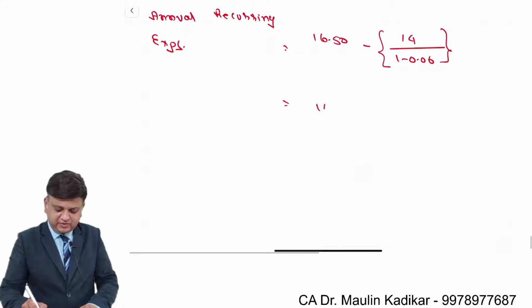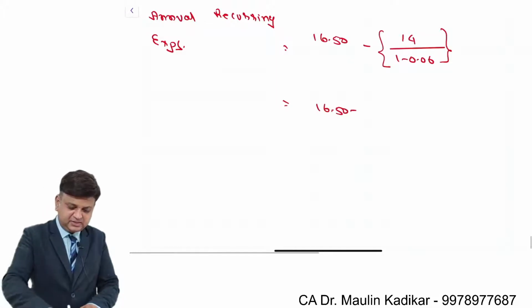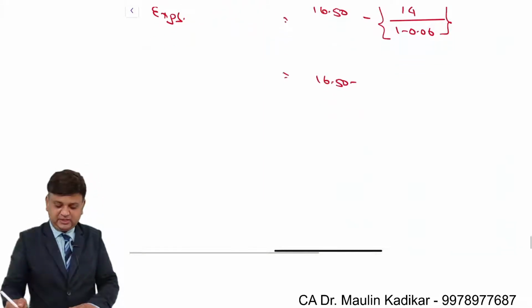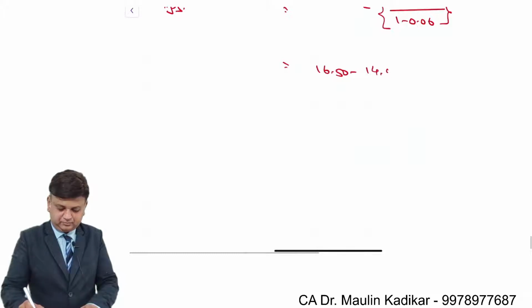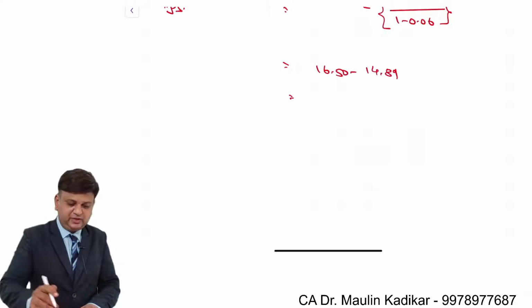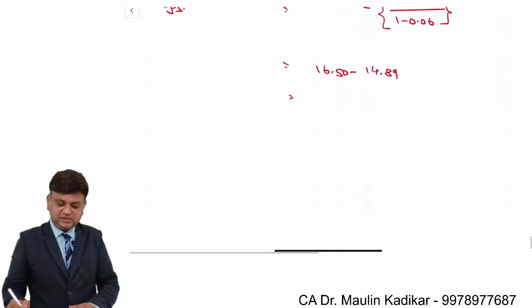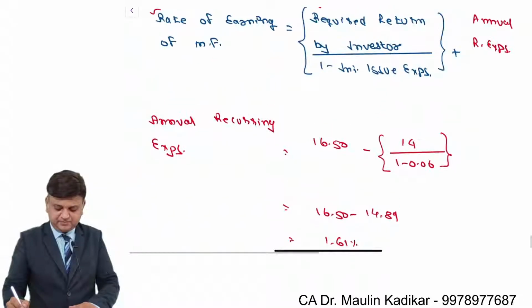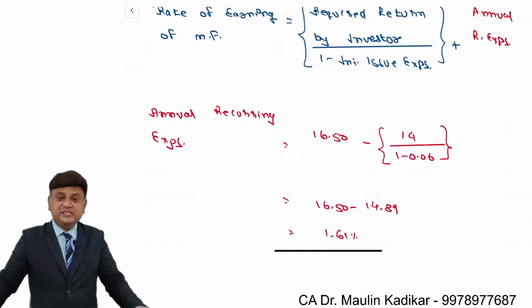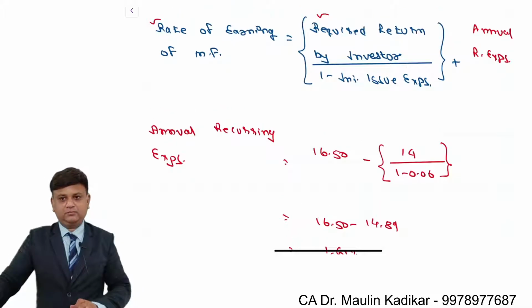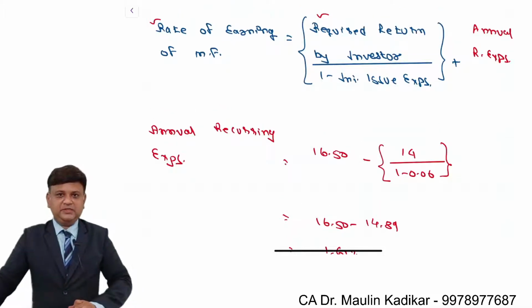So 16.5 minus, use your calculator, 14 upon 0.94, that is 14.89. That is deducted from 16.5, so it is 1.606, or we can say it is 1.61%. That is the maximum recurring expenses that you can afford. Please write down the answer.